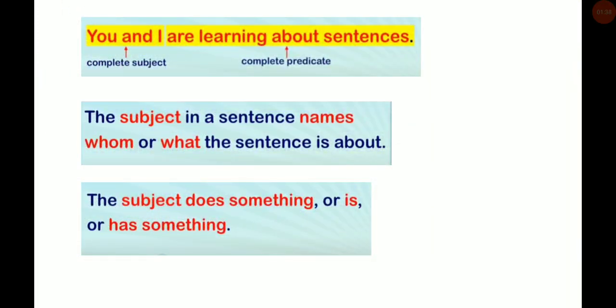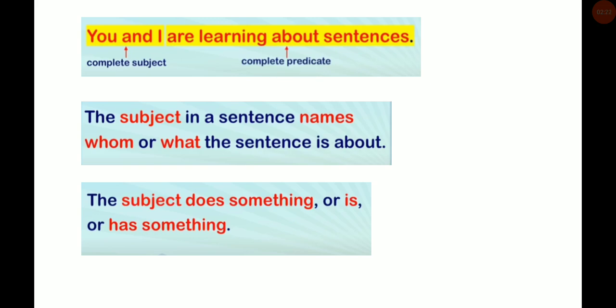You and I are learning about sentences. Now in this example, you and I is a complete subject. Are learning about sentences is a complete predicate, from the verb. Now, are learning is a verb phrase. So, are learning about sentences is a complete predicate. You and I is the subject. Are learning about sentences is the predicate.